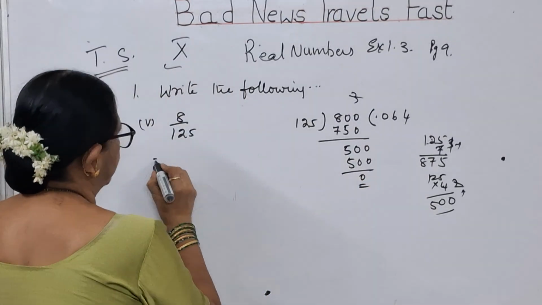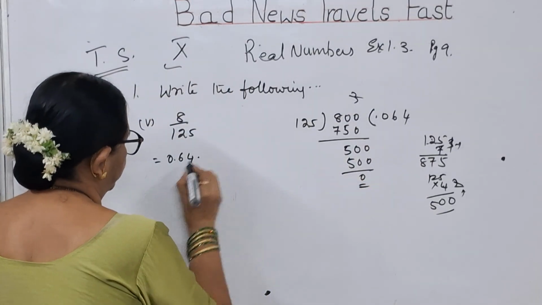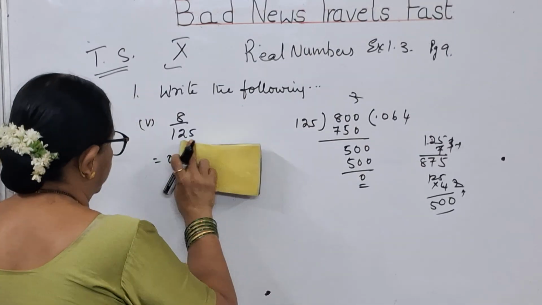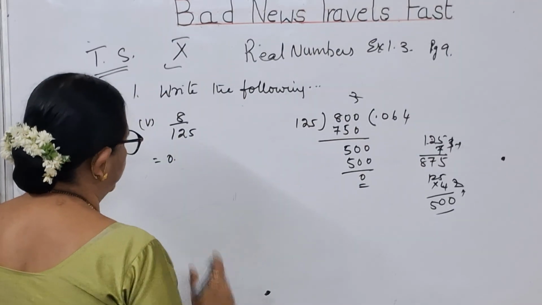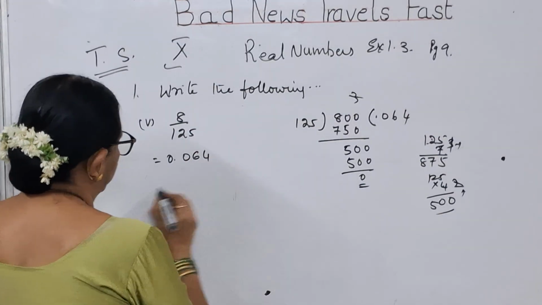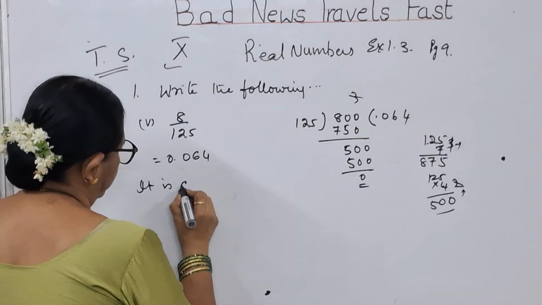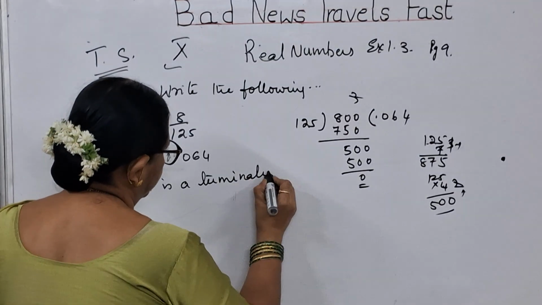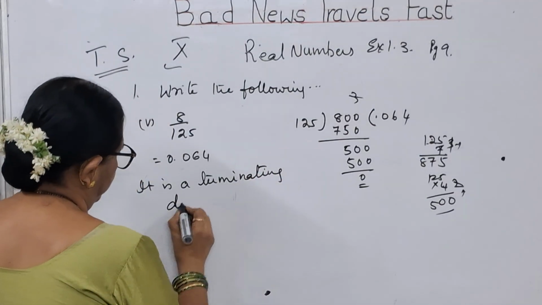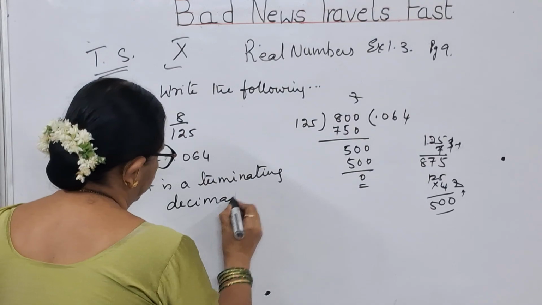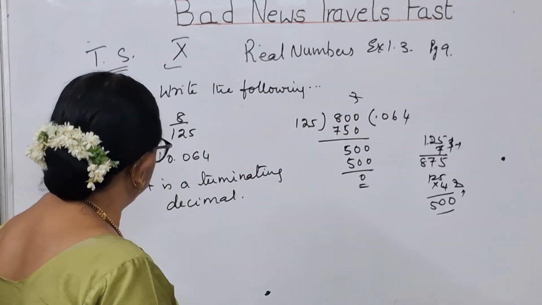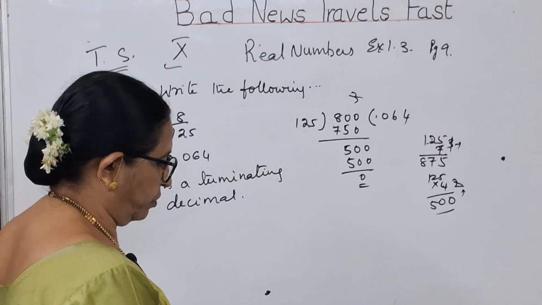So what is the answer you are getting? 0.64. So what will you be getting? 0.064. The solution is 0.064. So we will say that it is a terminating decimal. It is a terminating decimal. So this is the answer, children, for it. This is the fifth bit, children.